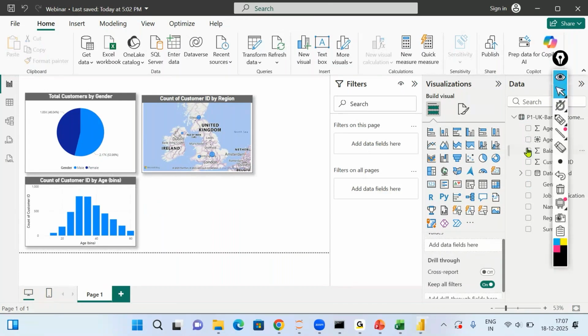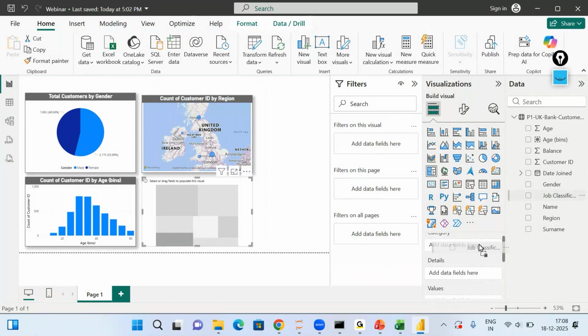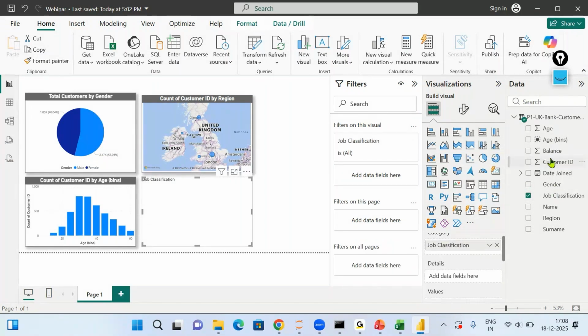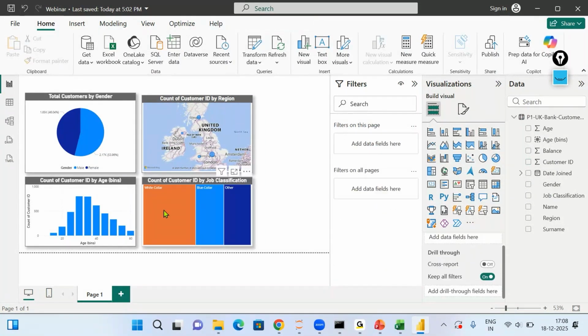Likewise, we can also add a tree map. I want to understand whether the bank has more customers doing a white collar job or a blue collar job or other categories. We have a column of job classification. So if I pick a tree map, what is a tree map? A tree map shows the output in the form of boxes. Bigger the box, higher the value; smaller the box, lower the value. In this case, I am going to bring job classification on the category and customer ID count on the values. And here we see this tree map is created. You can see most of the customers who are partnered with the bank are doing a white collar job and other categories are the lowest.